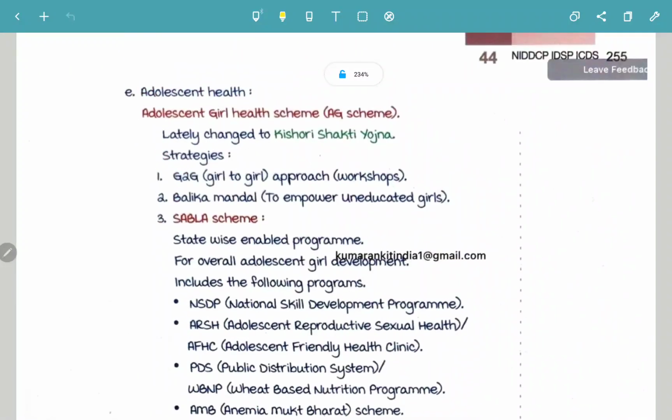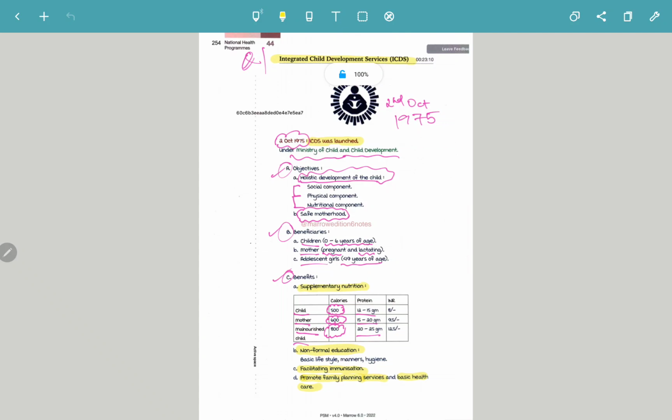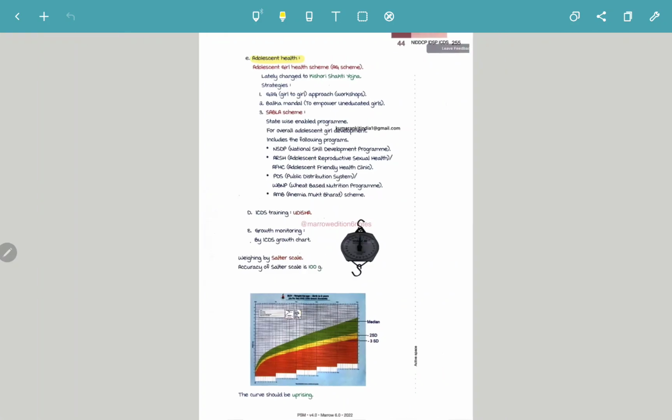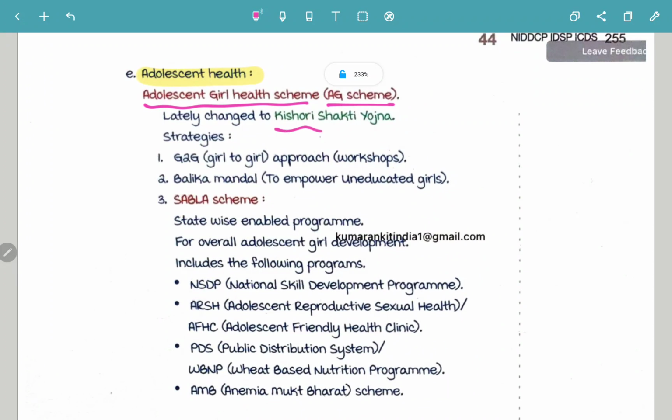Now moving on to adolescent health. Adolescent health is another important component that is going to be covered under Integrated Child Development Services. So what is going to be done in adolescent health? First is the adolescent girl health scheme. It was lately changed to Kishori Shakti Yojana. Kishori means adolescent, Shakti means power, and Yojana.